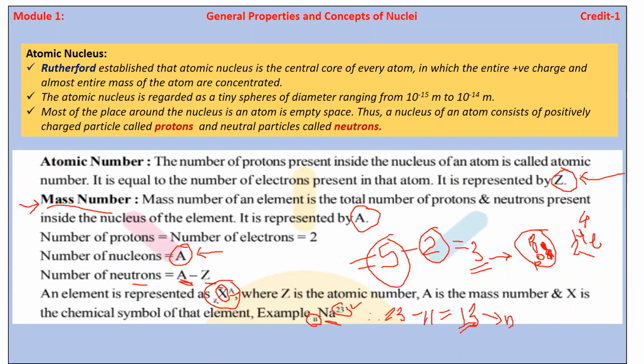But here we say that the number of protons and number of neutrons are equal. Or we say that the mass number is the total number of protons and neutrons present inside the element. Now we say that the number of protons and number of neutrons should be equal, and that is what we call the mass number. Is that right?